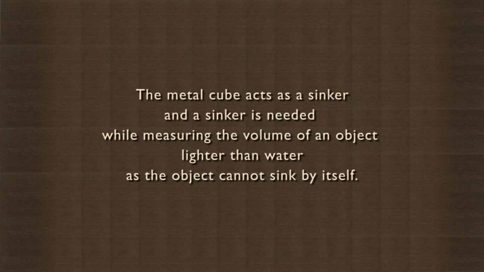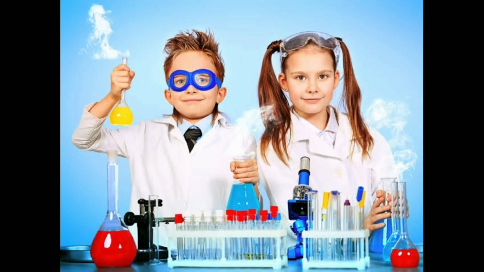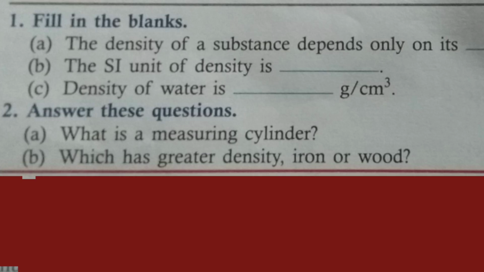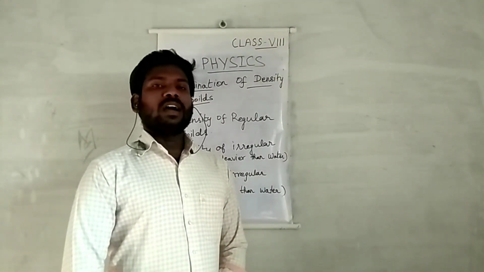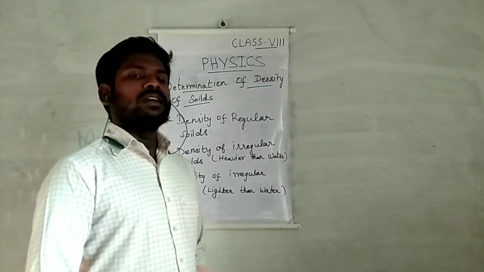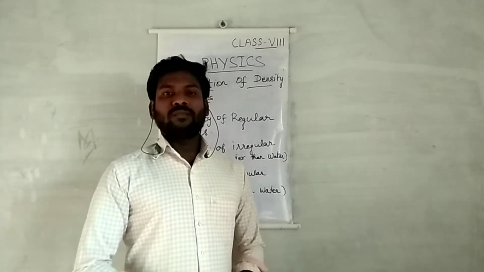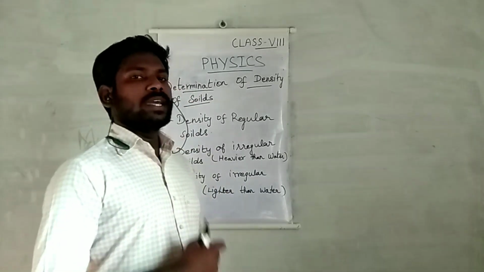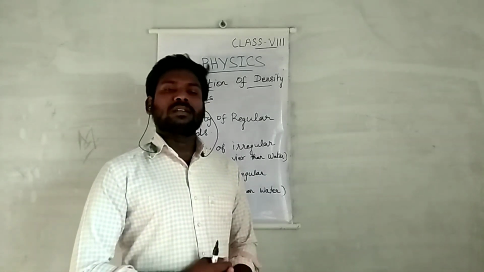The metal cube acts as a sinker, and a sinker is needed while measuring the volume of an object which is lighter than water, as the object cannot sink by itself. Dear students, I hope you have cleared those topics I taught today. If you have any doubt, you can ask in the comment box. Thank you all.